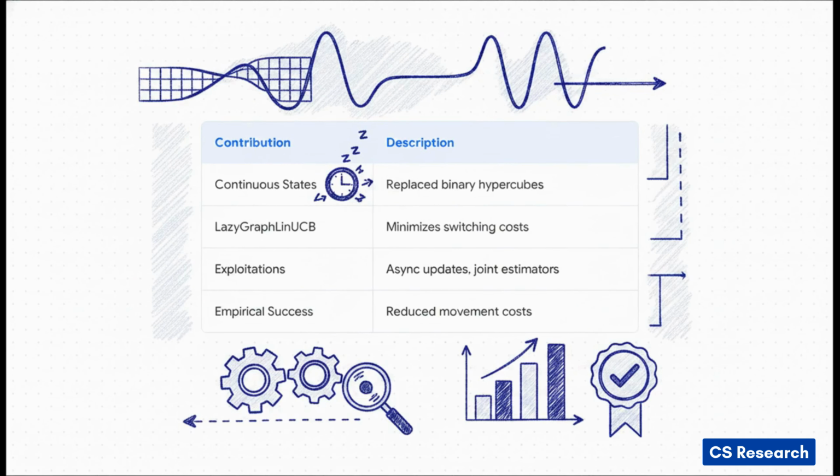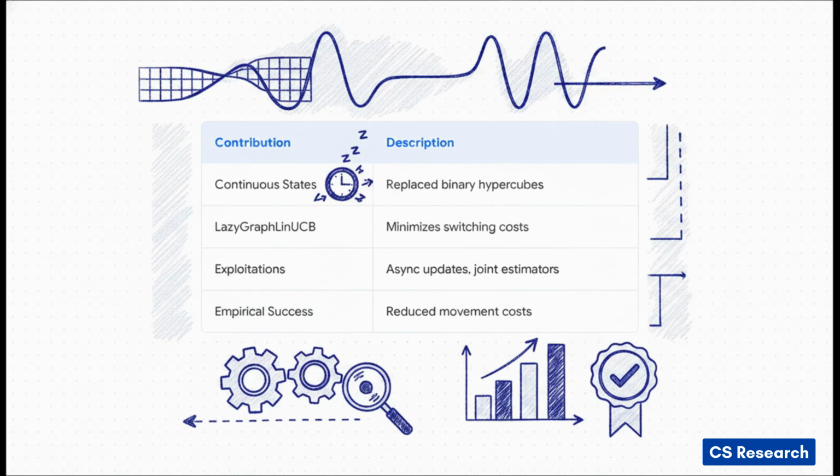So, to quickly summarize what we've covered in this explainer, the research team successfully pushed objective optimization past simple binary switches into realistic, continuous states. They built a highly efficient, lazy graph-based algorithm to completely kill system jitter. They designed structural exploitations like asynchronous updates and joint estimators to squeeze out absolutely every drop of efficiency. And they proved it all empirically, delivering massive cost reductions in real-world scenarios.